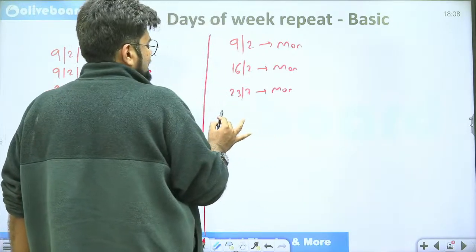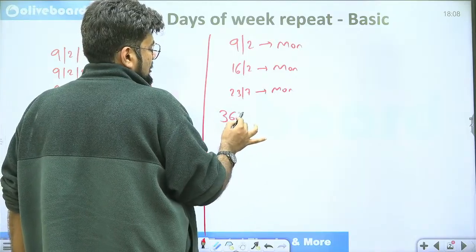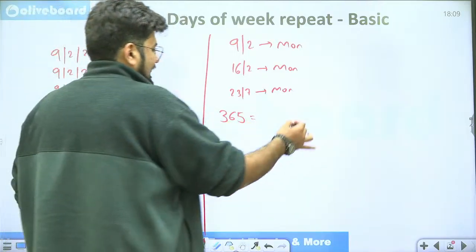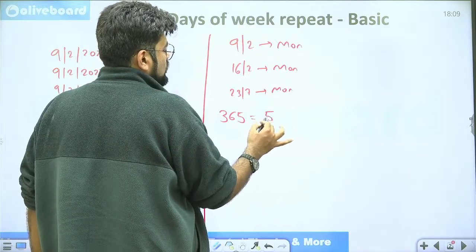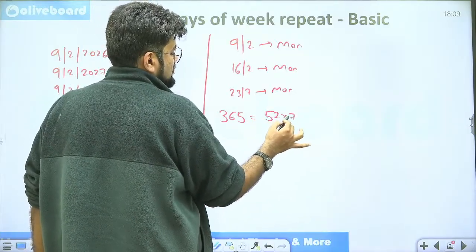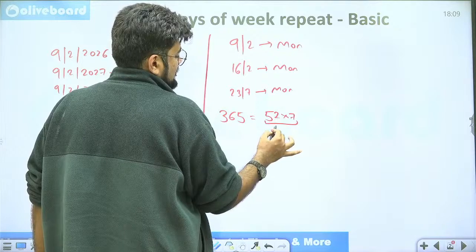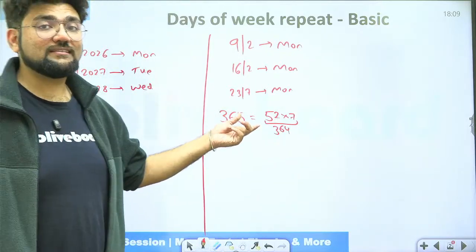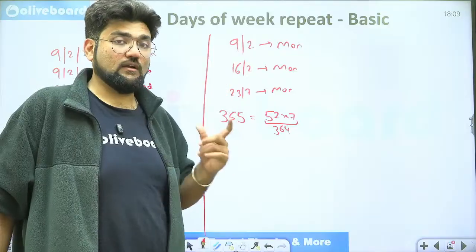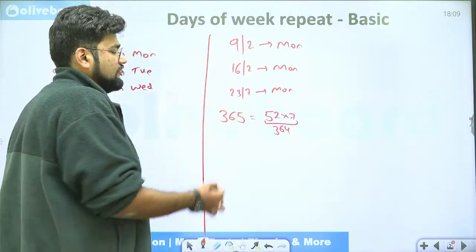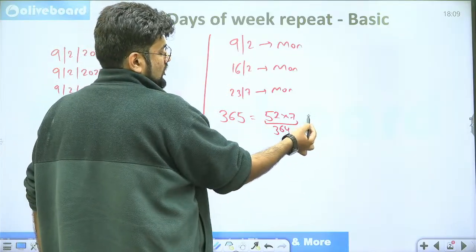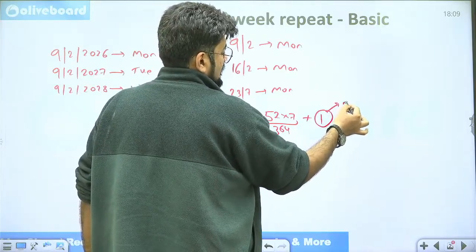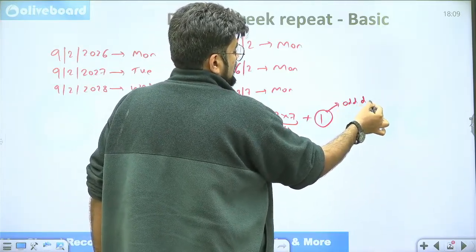So in a year we have 365 days. I am saying this should be equal to 52 into 7, 52 weeks into 7 days. But when I multiply this, I get 364. That means a year has 52 weeks approximately. It's not accurate. And how much are we left with? 365 days, 364 are gone. We are left with 1 day. This is known as the odd day.